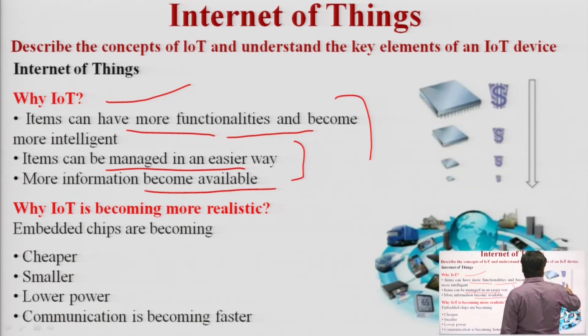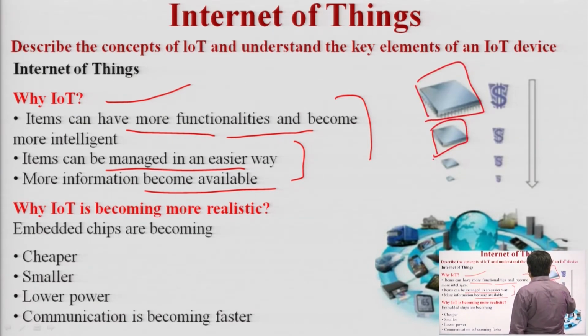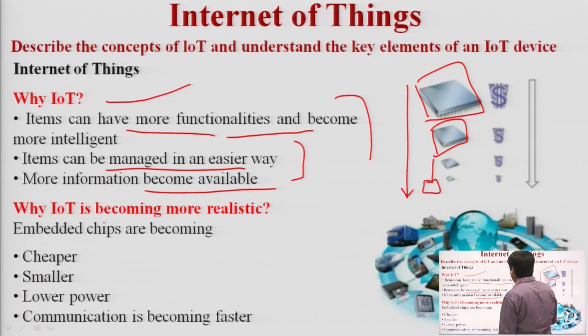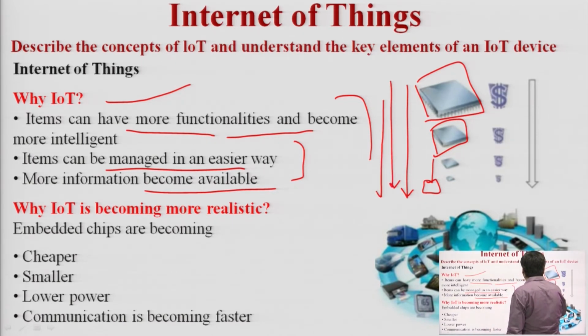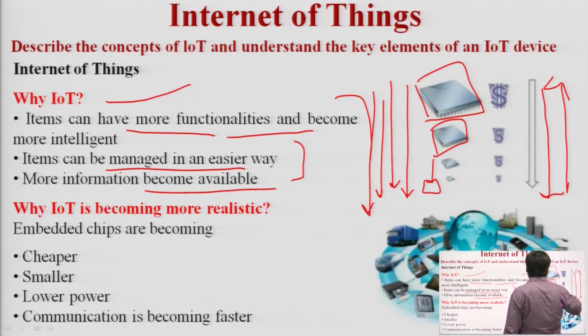So here you can see this is chip number 1, that is a larger chip, then a smaller chip, and a still smaller chip. So what is going on here? The chips which were large, day by day miniaturization is there. Chips are getting smaller and smaller, and more devices, more transistors are integrated in the chips, and more functionalities are provided by those chips. So from here you can see that the chip size is getting reduced. Okay. And more functionality is increased, and the cost is also decreased.